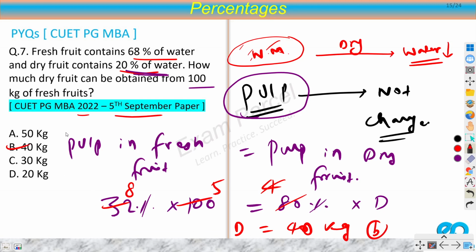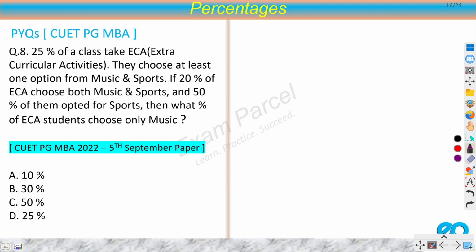So this is a very powerful strategy, the invariant one. You should know this strategy also. Whenever you find that one quantity doesn't change and there is a percentage change in another quantity, there is some reducing or some addition there, you can always apply this technique, the invariant one. I think now we can move on to the next question.